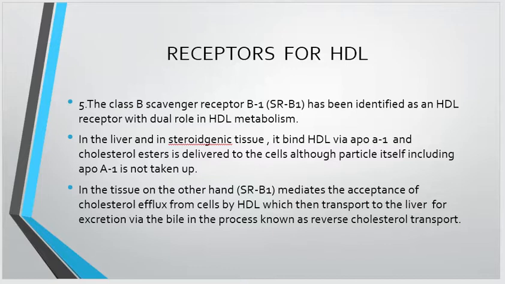In the tissue, on the other hand, scavenger receptor B1 mediates the acceptance of the cholesterol efflux from the cells by the HDL, which then transports it to the liver for excretion via the bile in the process known as reverse cholesterol transport. It means that in reverse cholesterol transport, HDL takes up the cholesterol from the peripheral tissue towards the liver.